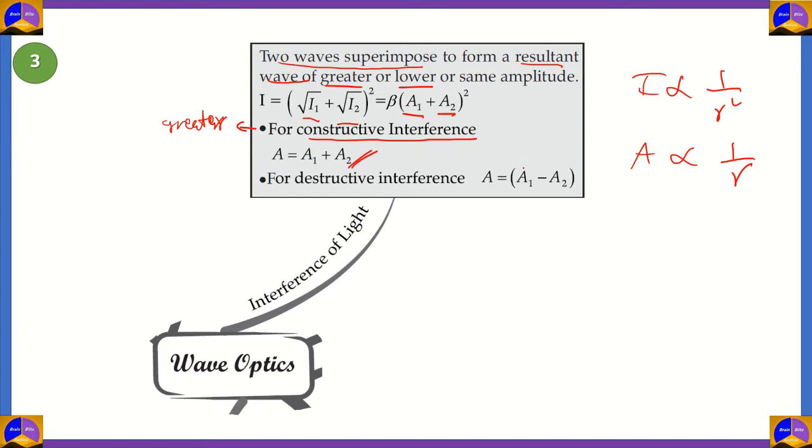For destructive interference, however, it's the exact opposite. You get darker spots. Darker spots and darker fringes are achieved when you see destructive interference. Both the waves join together, but then they cancel each other out. In constructive interference, they are similar in phase. In destructive interference, it is something more like this, so they cancel each other out.